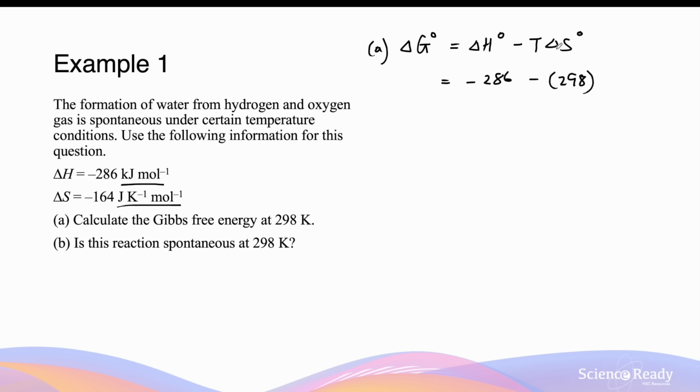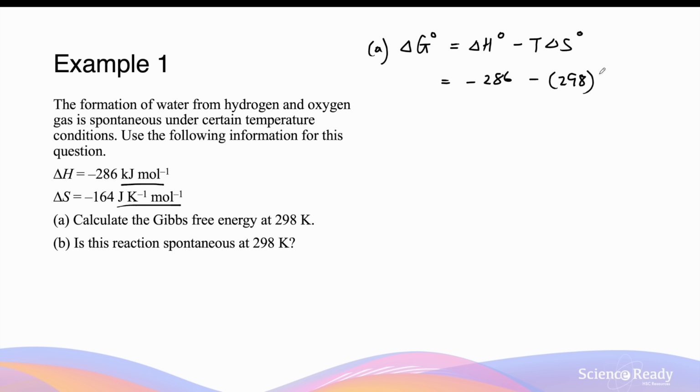Now we identify there's a slight difference between the units of delta S and delta H. The delta H is in kilojoules, while the delta S is in joules. So we need to convert either the delta S into kilojoules by dividing it by 1,000, or converting the delta H value into joules by multiplying by 1,000.